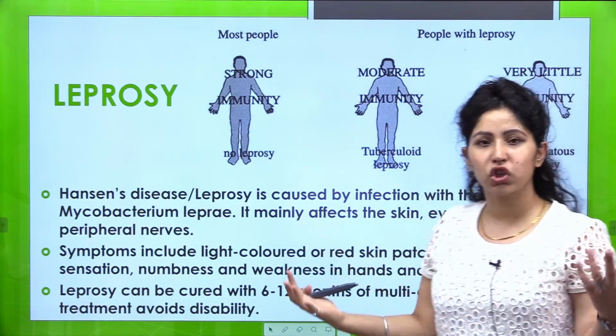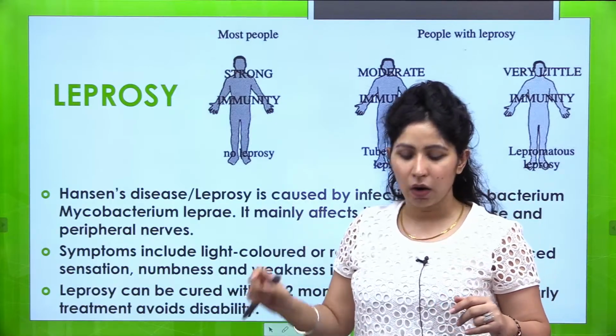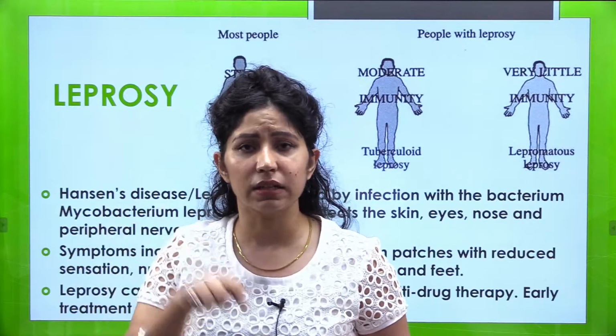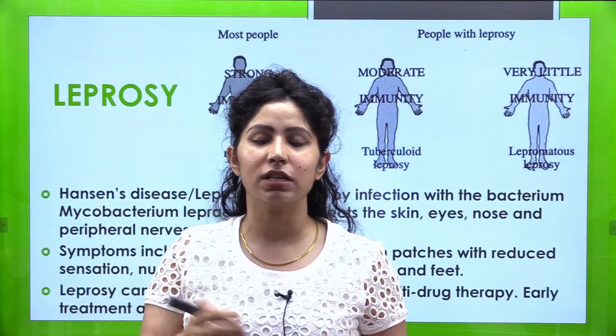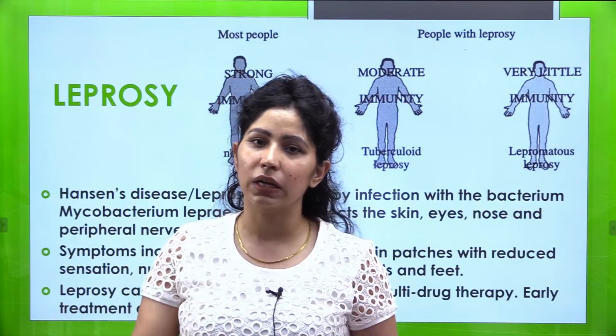You know, the shape of their legs, hands, that body changes. Also, lesions are formed on the skin. So it affects the skin, it affects the nerves, and then ultimately it causes paralysis and hence death. So this is a cause of concern.